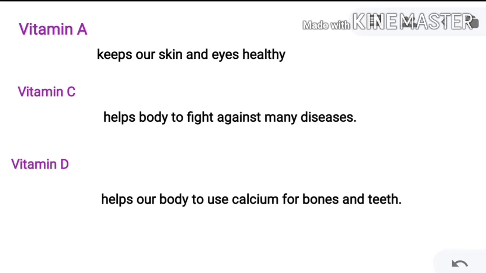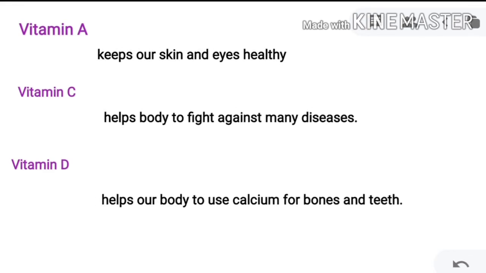Like that, vitamin C helps our body to fight against many diseases. Then vitamin D helps our body to use calcium for our bones and teeth. Then vitamin B and vitamin C both are water soluble vitamins.